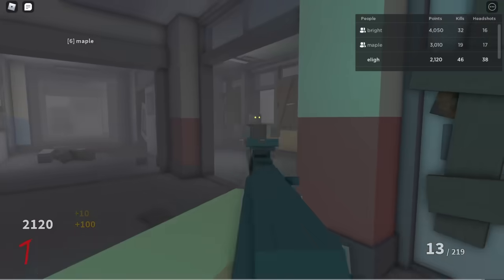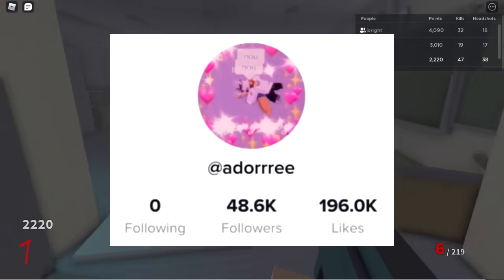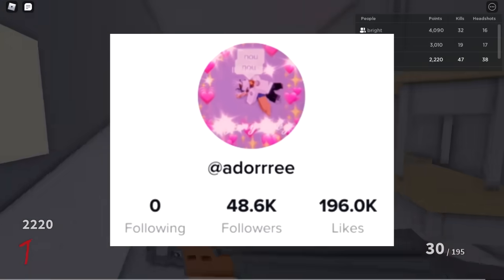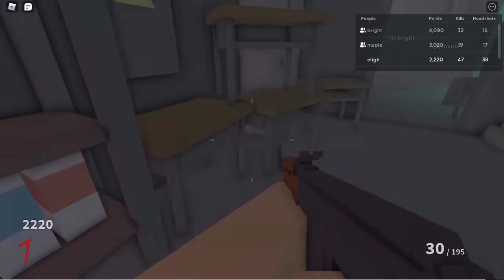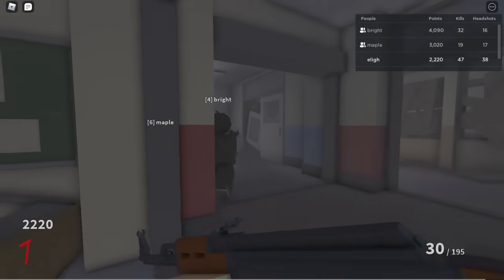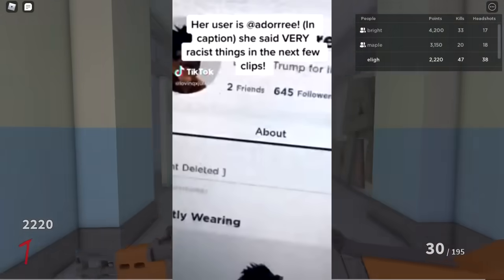Adore. Adore was a 13-year-old Roblox TikToker who, at the time of the drama, had about 40k followers. All their videos were just dancing except for one which was just them saying racist things.